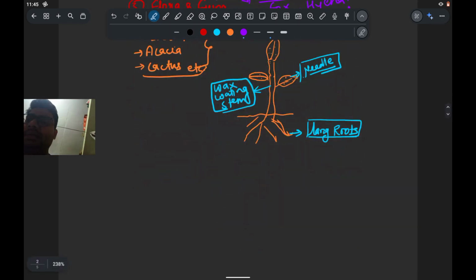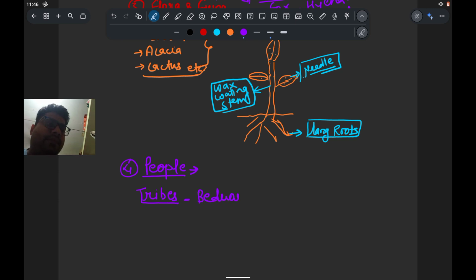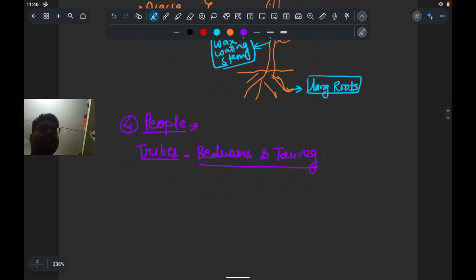And the next is the people's life. If we talk about the people, here the tribes like Bedouin and the Tuareg, these are the important tribes, and they live here, and here some of the crops are also grown in the region of the Nile River Valley.